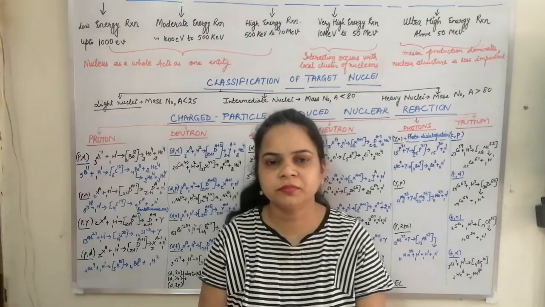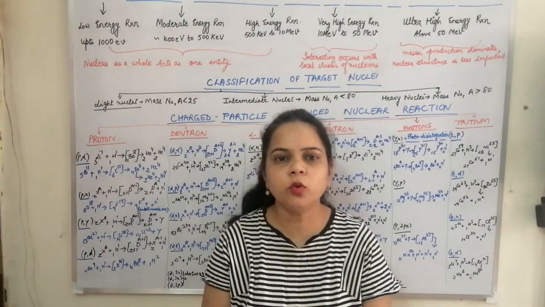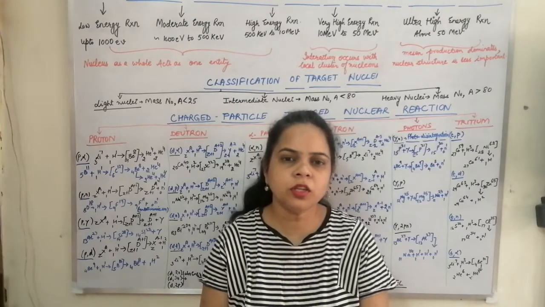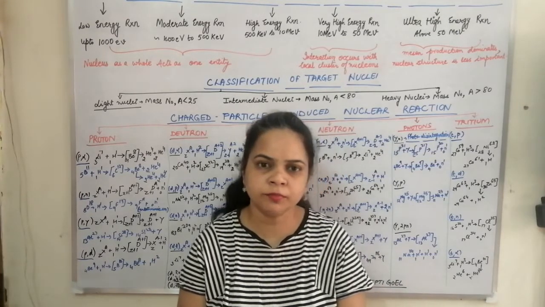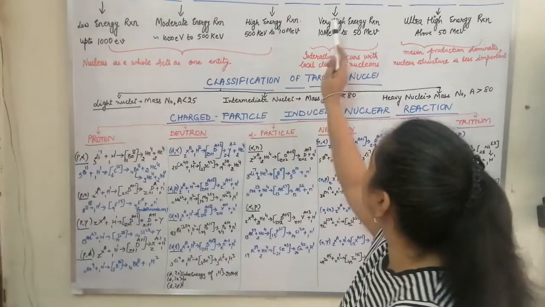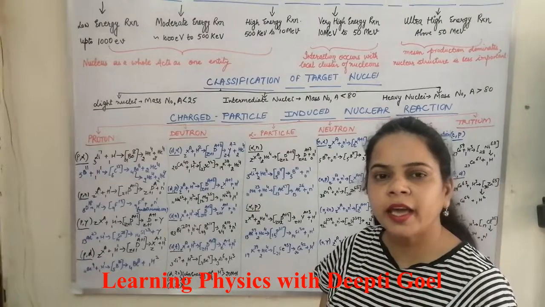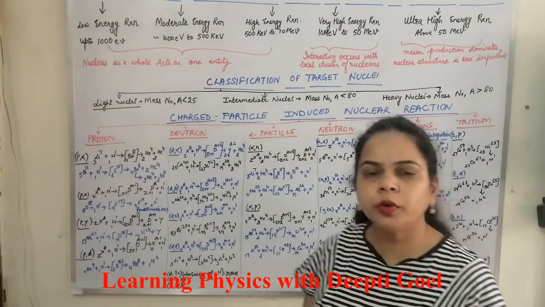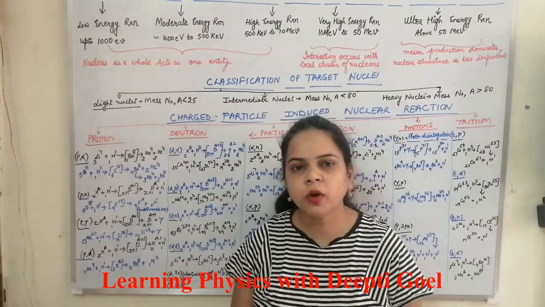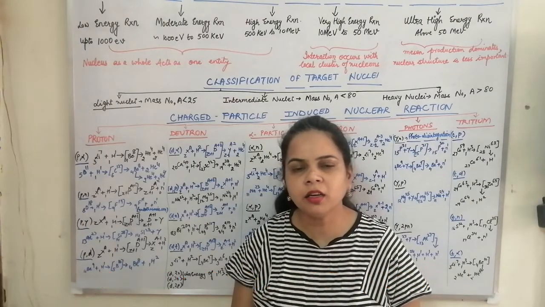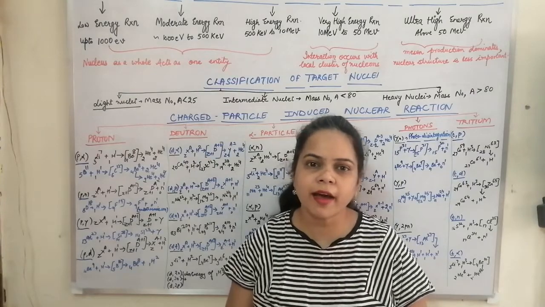Hello students. Now we are going to discuss the types of nuclear reaction based on the classification of the energy of the incident particles. So what you see here is that the incident particle would strike the target nucleus to produce the product nucleus and the outgoing particle. The energy of the incident particle could vary from a very low value to a high value.